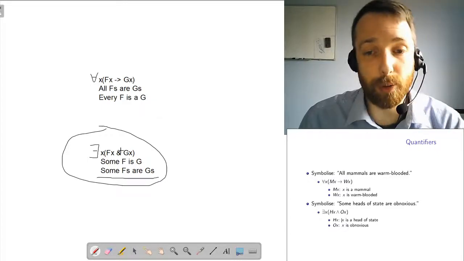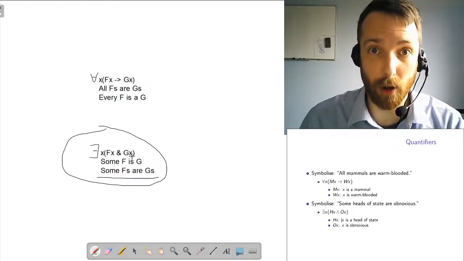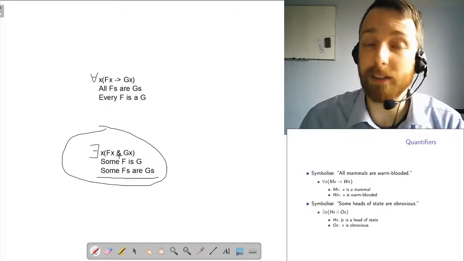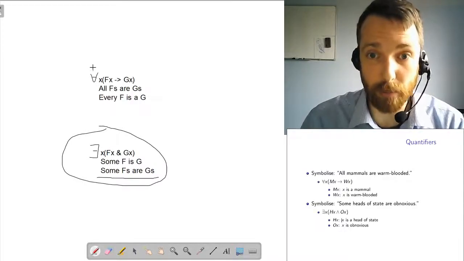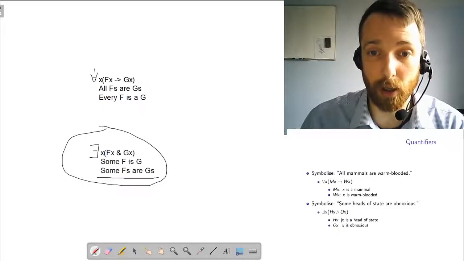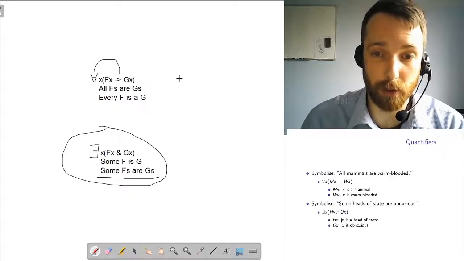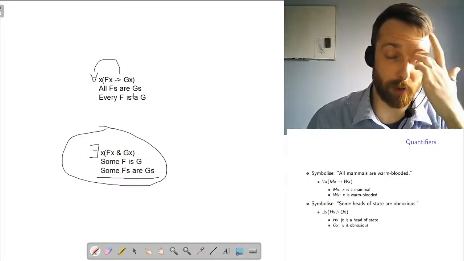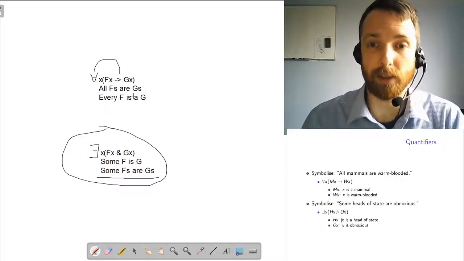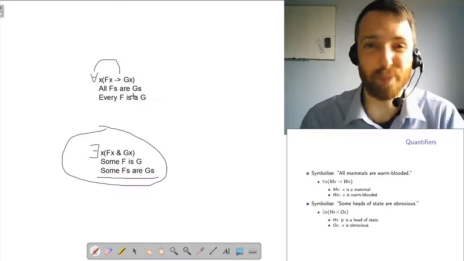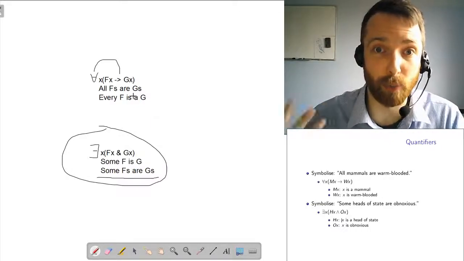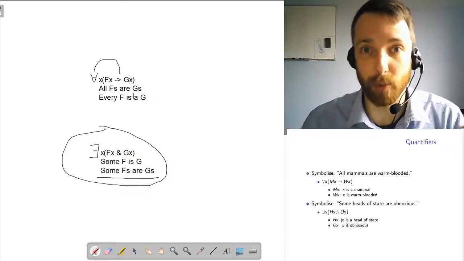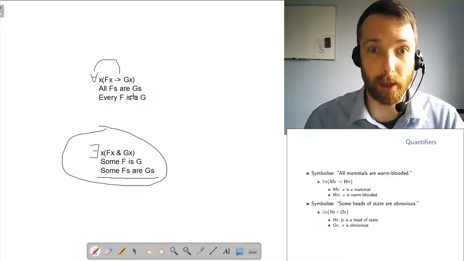Now, this pattern, existential quantifier with a conjunction, is even more strongly correlated than the universal and the conditional. When I broke that pattern before with the universal and I wrote for all x, Fx and Gx, I was able to tell you pretty straightforwardly in English what that would sound like. Instead of all mammals are warm-blooded, it says everything's a mammal and is warm-blooded.